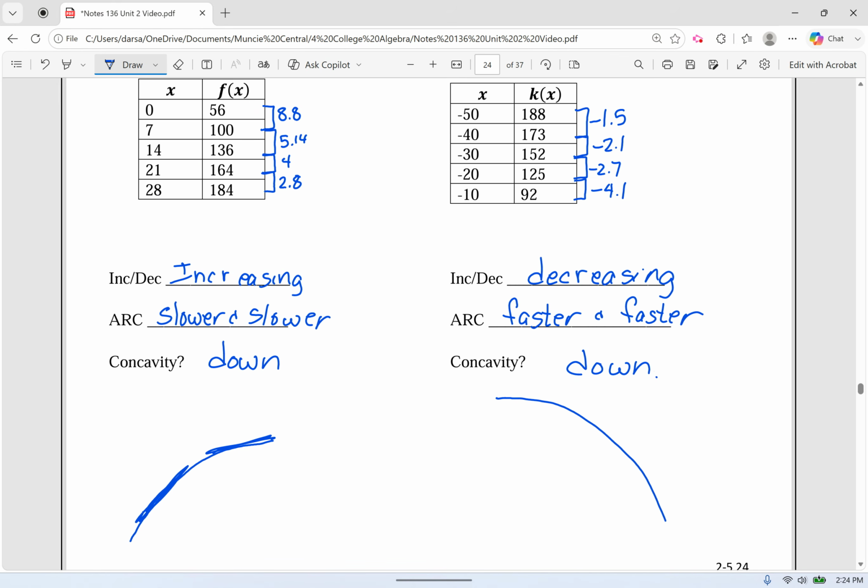All right, this is probably one of the hardest things to sort of think through, but it's something we need to understand. What is the connection between what is happening in the numbers and whether something is concave up or concave down?